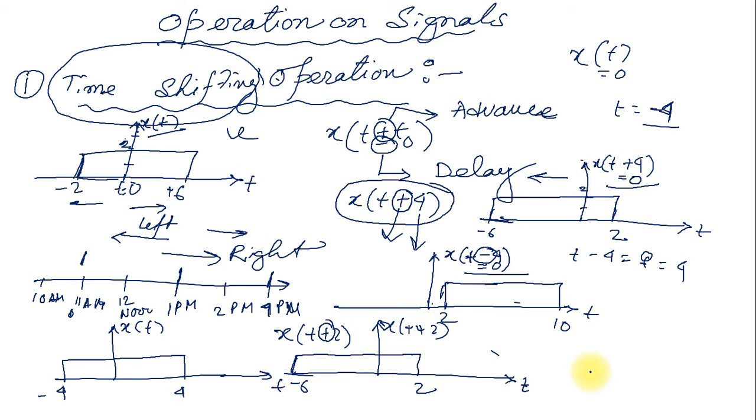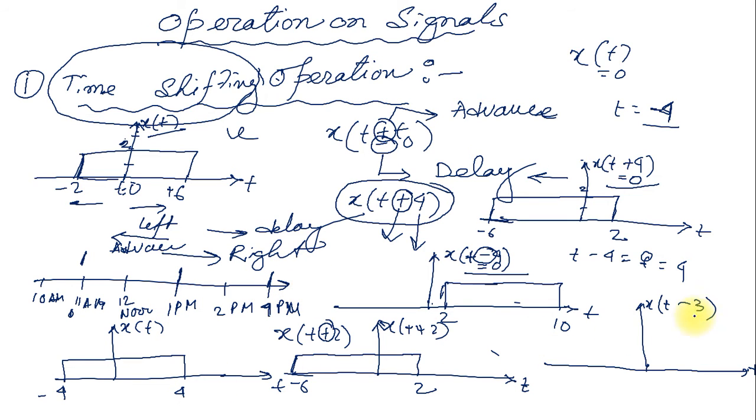That is the signal. If I want to draw a signal that is x of t minus 3, that is on the t time axis, so I want to shift the signal by minus. Minus means delay. Delay means the signal is shifted towards the right. Advance means the signal is shifted towards the left.